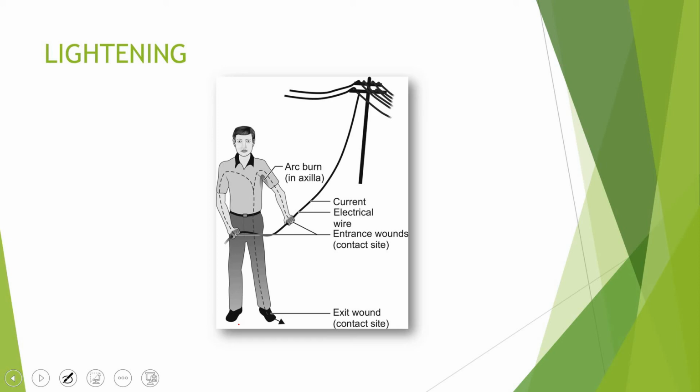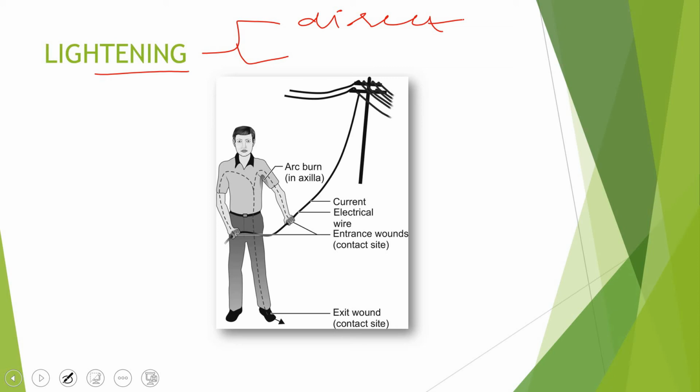Some of the lesions caused to those who are struck directly or simply caught close to lightning are purely electrical, but most of the lesions due to lightning are of thermal nature. Most of the lesions due to lightning are thermal lesions. So there can be direct contact with the lightning.